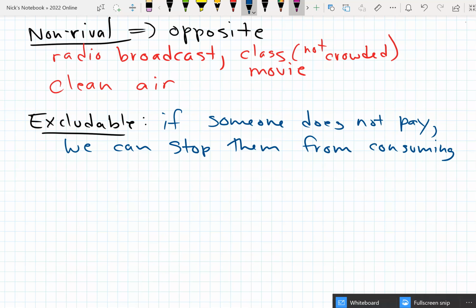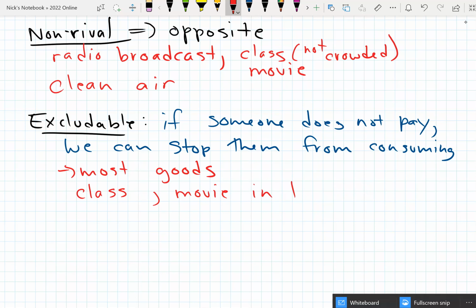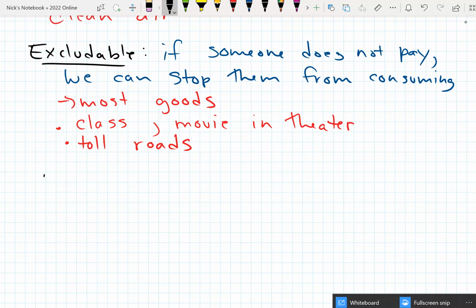Let's give some examples. First of all, most goods. In fact, we have laws about it: it's mostly called stealing if you take goods without paying. We also have some of the examples we talked about before: a class, a movie in a theater. They're excludable. They're generally in some location that you have to do something to enter. Toll roads are excludable. And then finally, non-excludable.